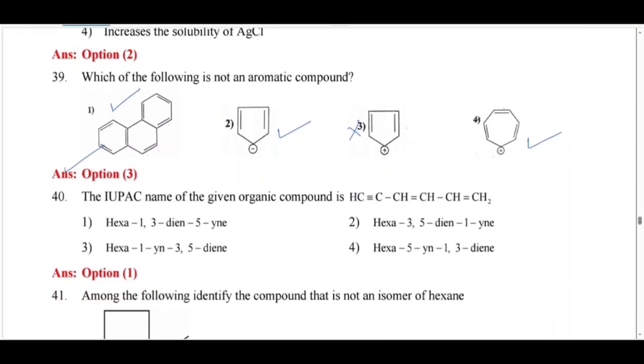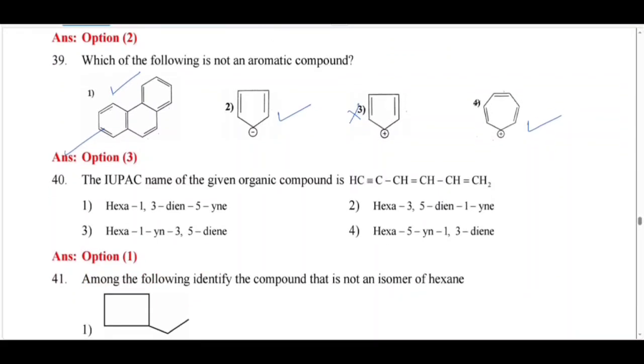Next. What is the IUPAC name for this compound? You have to count the number of carbon atoms: 1, 2, 3, 4, 5, 6. The name is hexa. You have to give the numbering such that the double bond gets the minimum number. So 1, 2, 3, 4, 5, 6.